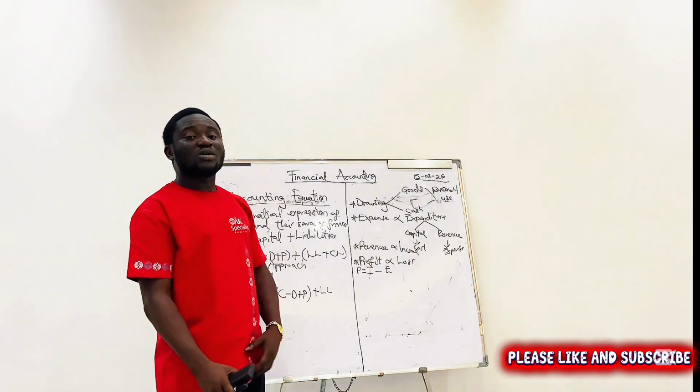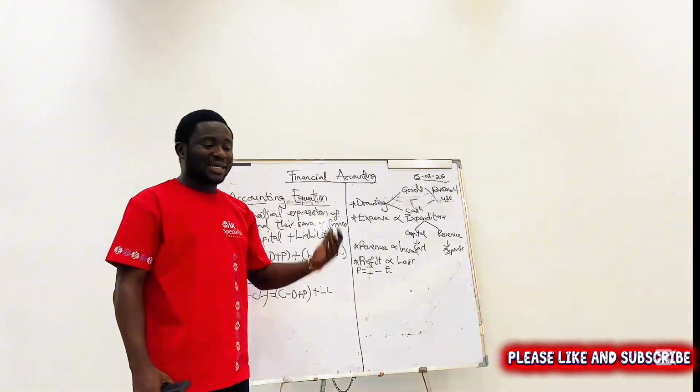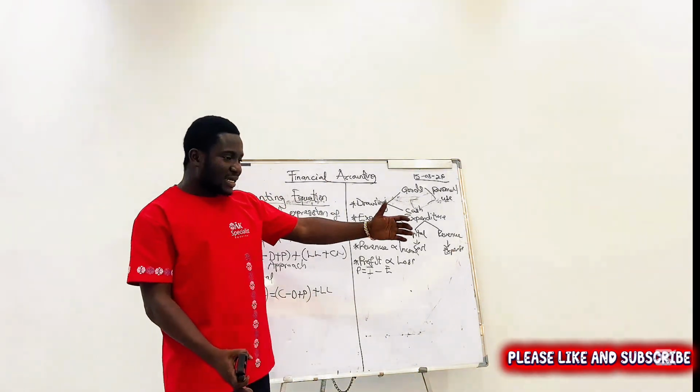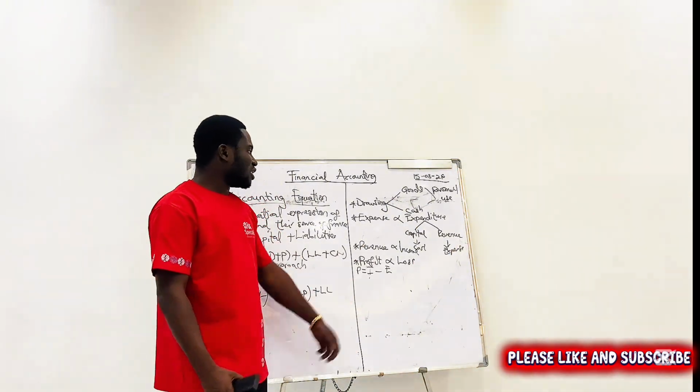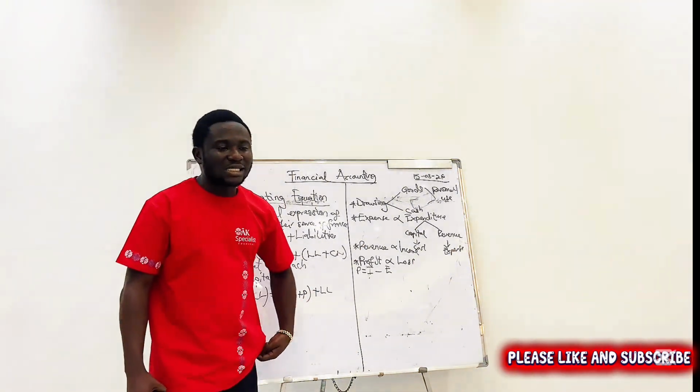This is what our parents do in the marketplaces. They take the income, they less the expense, and they say, oh, so and so. That is what we are talking about.